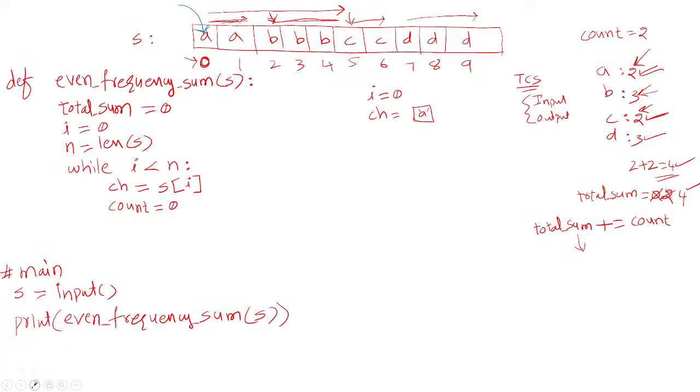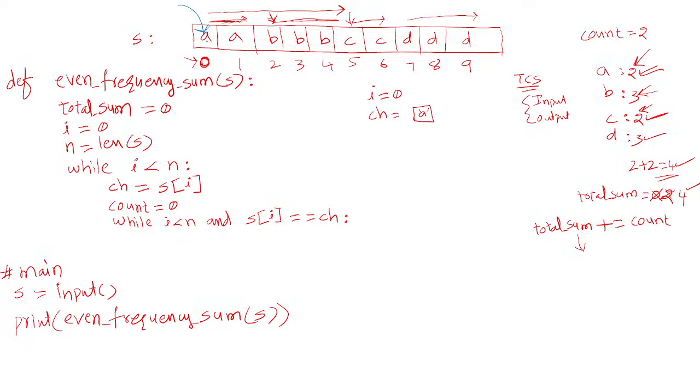That means you repeat the loop here. So take another loop inside this. Now you say while i less than n, because maybe A is occurring until the end of the string. As long as i is less than n, you have not reached the end of the string. Now I need to count. So if s of i is equal to ch,